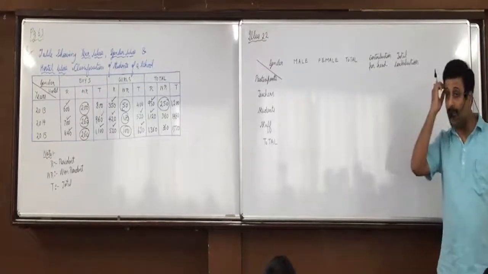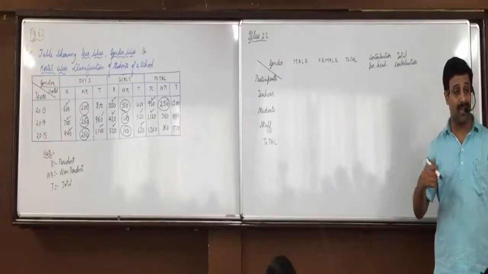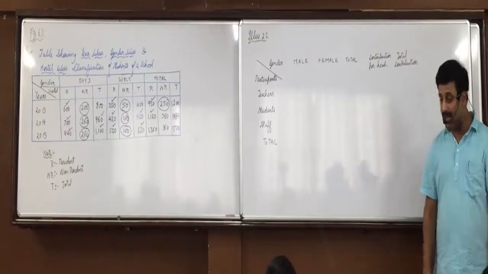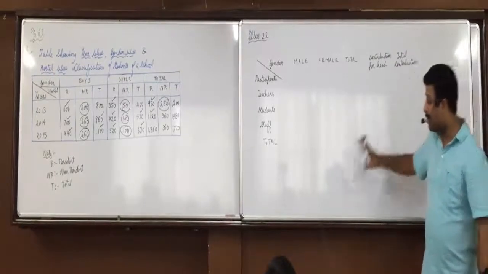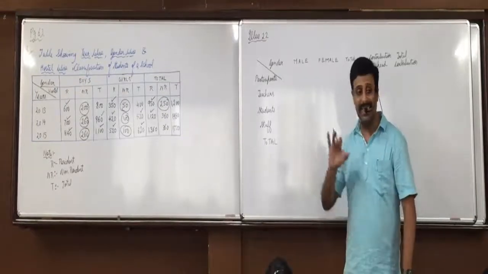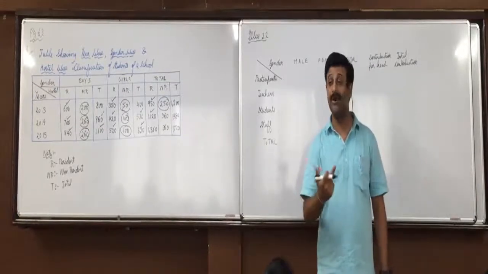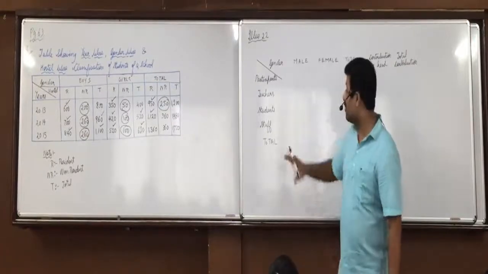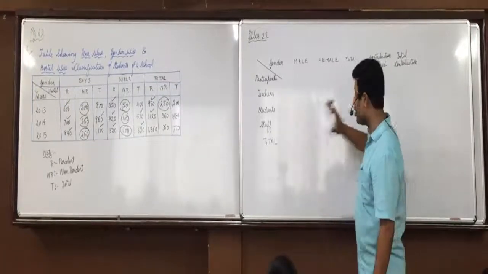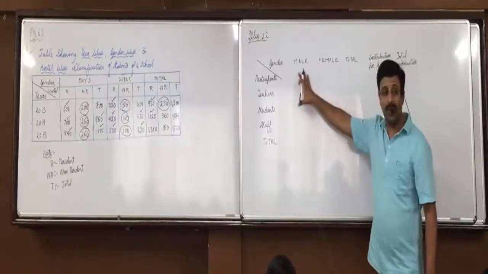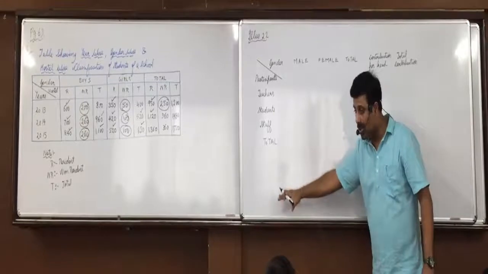If it was given that males are contributing 325 and females are contributing 300, then these two things we would have written below the table. Okay, so you will see in the question, this is an extra information. It is not qualitative data, it is quantitative. In this question, this data is on the basis of participants, so we write along with that, right side. If it was on the basis of gender, then we would write below the table.